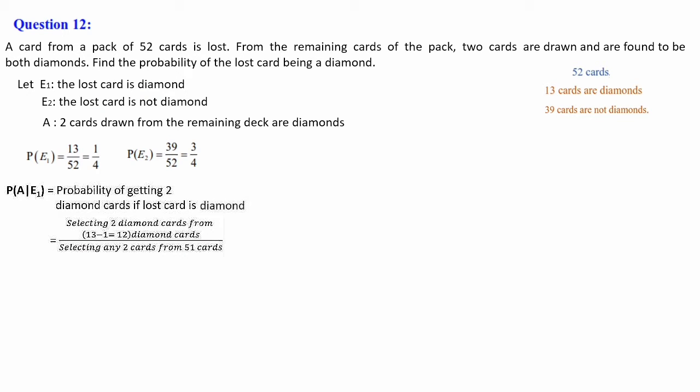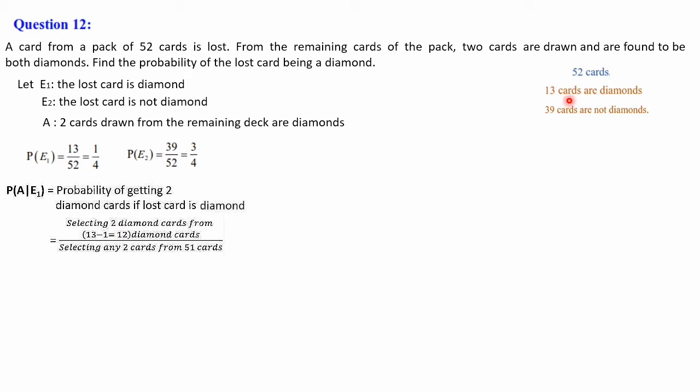That is equal to selecting two diamond cards from 13 minus 1 equal to 12 diamond cards. How does 13 minus 1 come? The lost card is diamond, that is the given condition for us, conditional probability. So the lost card is diamond means from the diamond set 1 will go, that is balance 12.